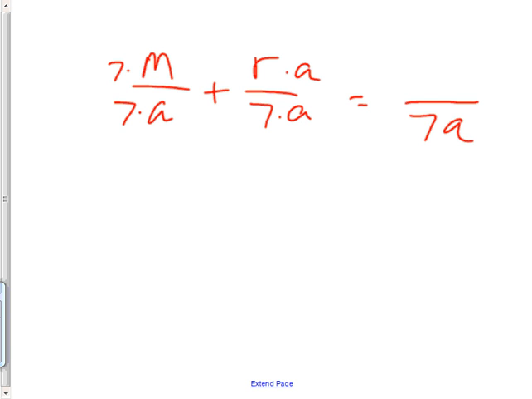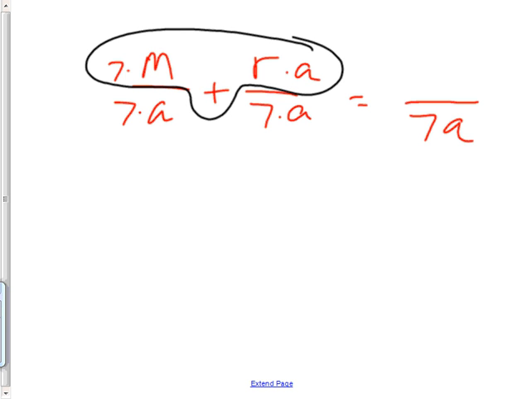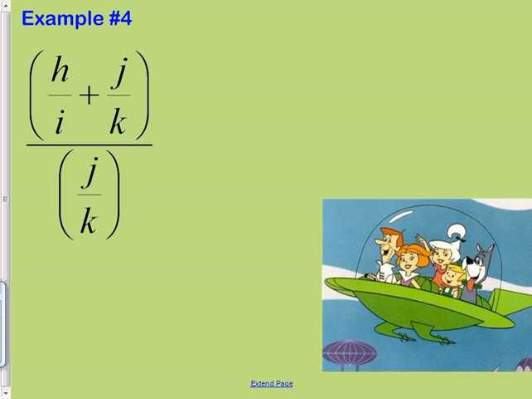On the top, we can't actually add these because they are not like terms. So we just leave them as 7M plus RA or AR, doesn't matter. Raise your hand if you had that one right. Okay, good. All right, you're hanging with these tough ones. Let's see if you can handle an even tougher one.